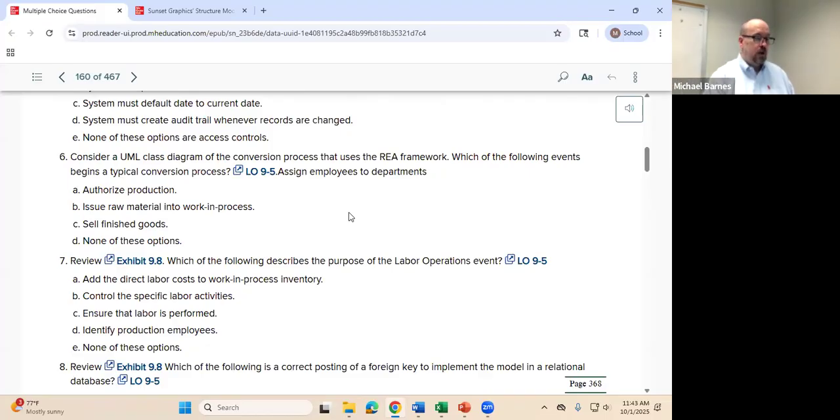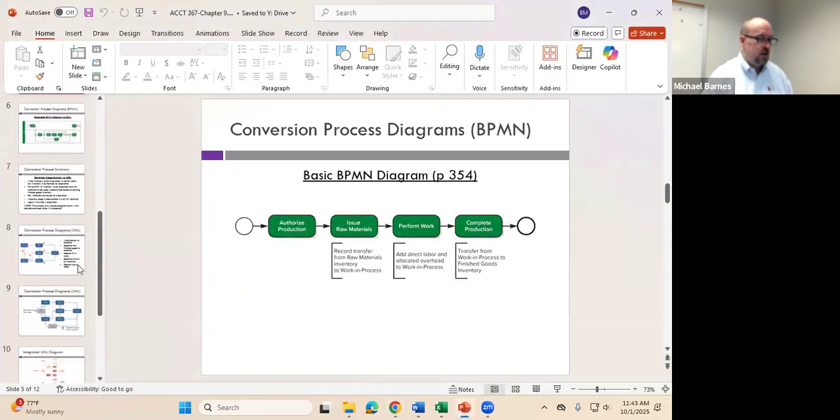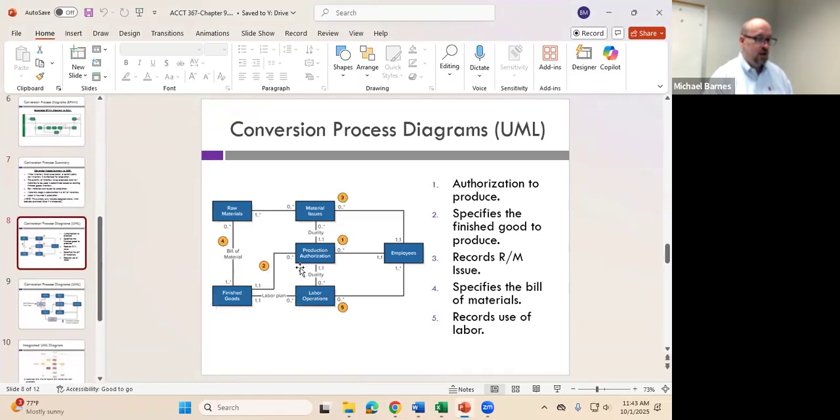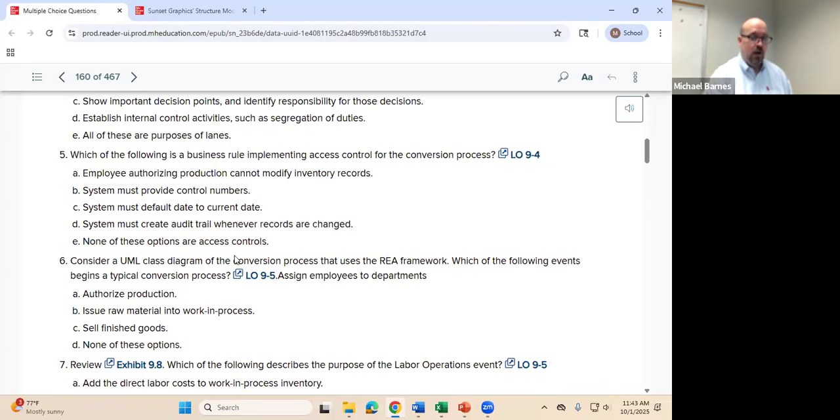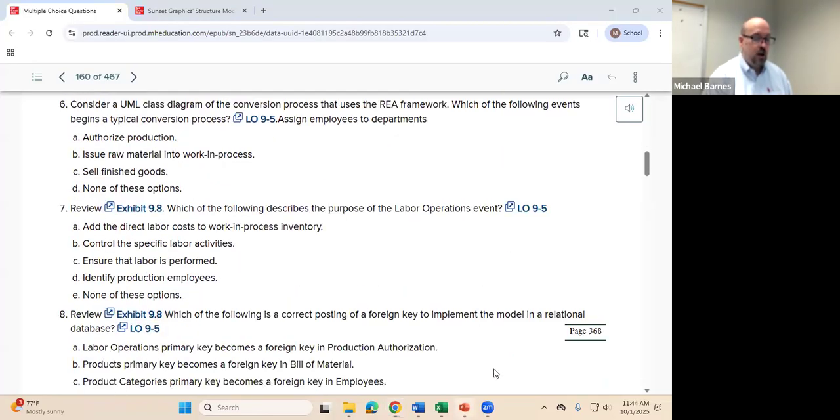All right. Which of the following events begins a typical conversion process? This was a confusing one because remember in a diagram, I said this is what usually triggers everything to start, but it's not depicted as the very first event in the diagram. It was right in the middle of everything. What was that event called? Let's go ahead and take a look at the diagram since there's not an immediate answer. So it's right in the middle of the diagram, production authorization. Another way of framing that is authorize the production. All right, authorize production. Generally, that's what's going to start our process.